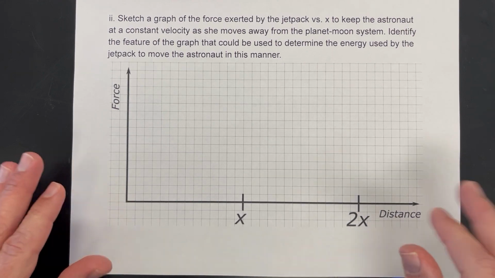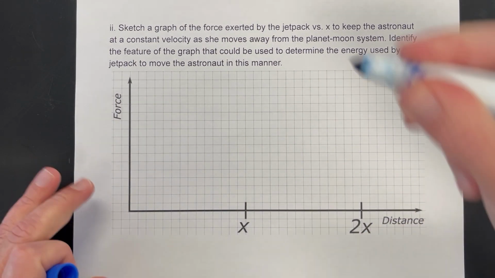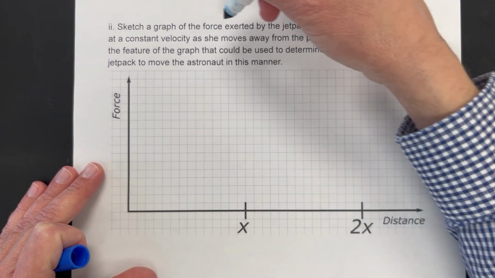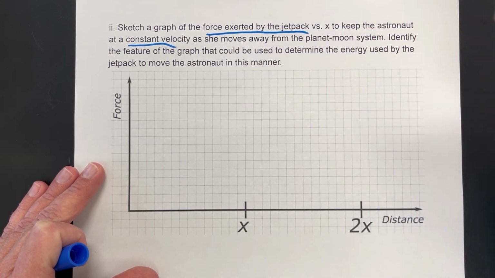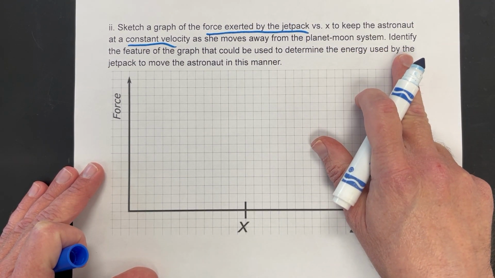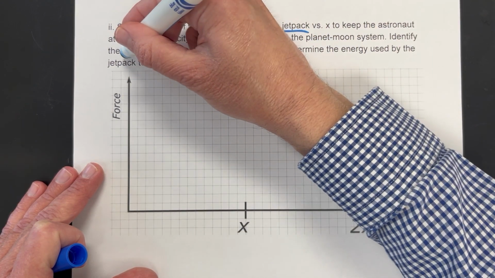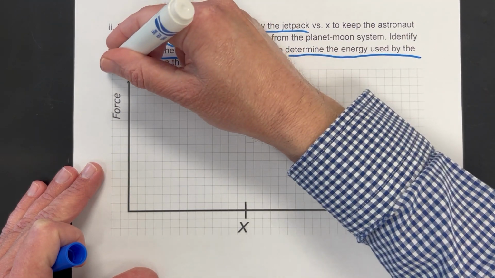says sketch, that means we just want the basic shape. Sketch a graph of the force exerted by the jetpack versus x to keep the astronaut at a constant velocity. And by the way, this is the force exerted by the jetpack as she moves away from the planet-moon system. Identify the feature of the graph that could be used to determine the energy used by the jetpack.